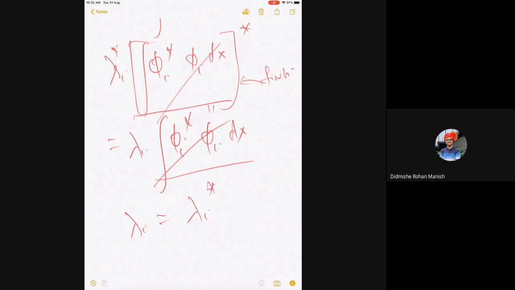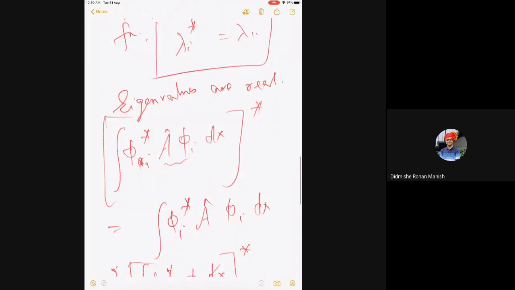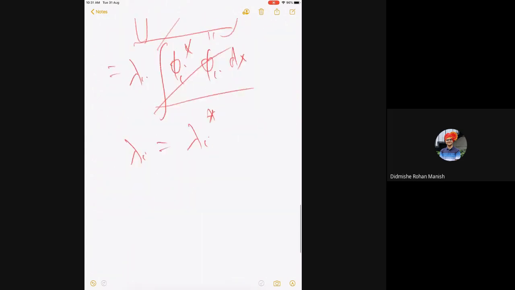Is it okay? So I've done the same proof without Dirac notation, but Dirac notation is much more convenient. It's a very simple proof to show that all eigenvalues are real. And this is a very important part which I'm going to use in postulate 3.